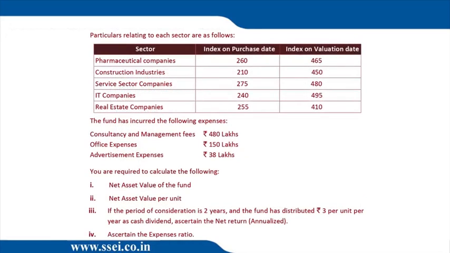Now the question is saying ascertain the expense ratio. If we look at the question nicely, after the second table, it is given the fund has incurred the following expenses: 480 lakhs, 150 lakhs, 38 lakhs. So expense ratio is basically the expenses divided by the average assets under management. Now surprisingly, ICAI has not printed the answer itself. God knows what they're doing.